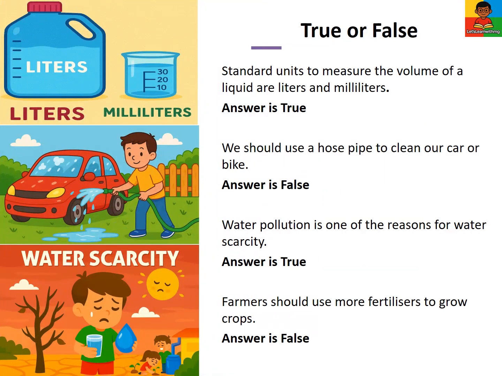Now, answer true or false. Standard units to measure the volume of a liquid are liters and milliliters. That is true. We should use a hosepipe to clean our car or bike. That is false. Water pollution is one of the reasons for water scarcity. That is true. Farmers should use more fertilizers to grow crops. That is false.